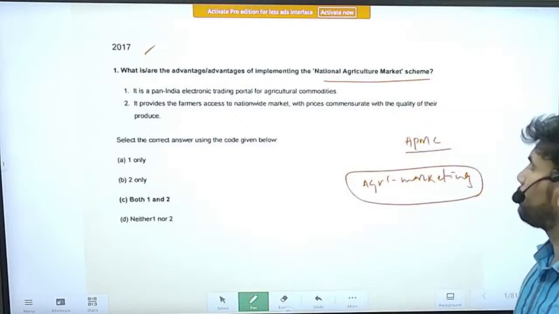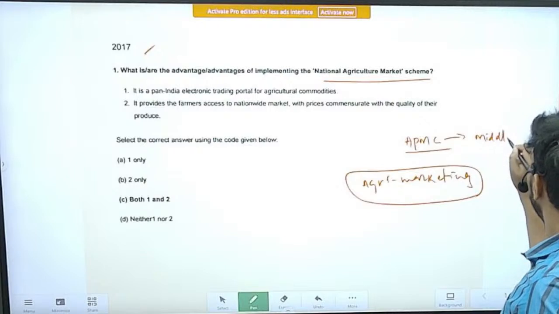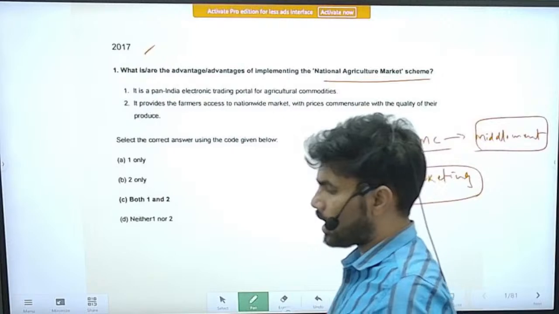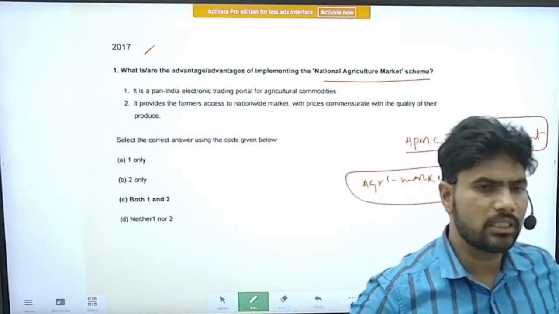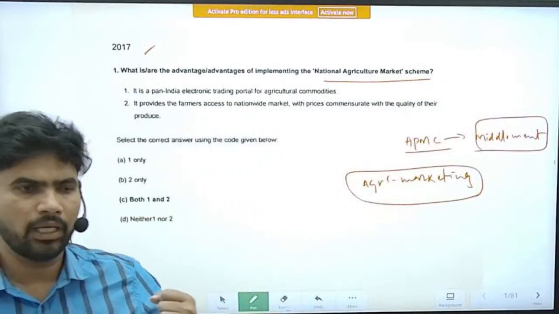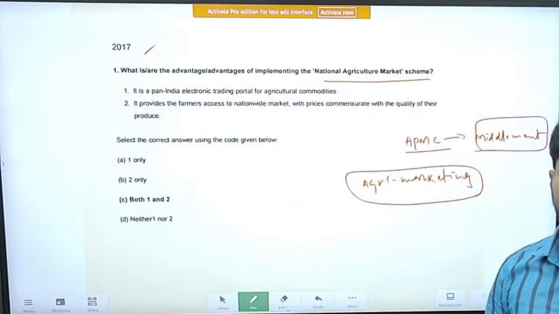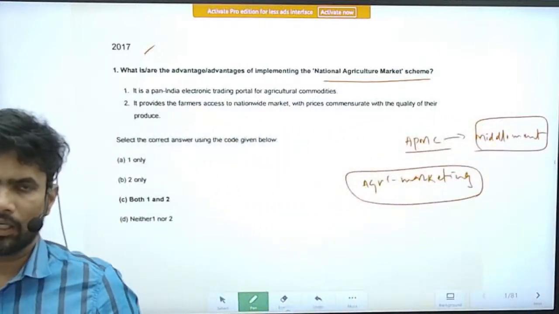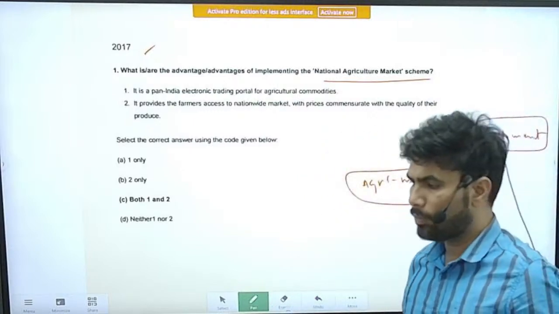One big problem is the presence of middlemen, or artiyas, as they are called in Hindi. These middlemen charge commission from the farmers and also from the buyers who come to buy the produce. So from both parties, they charge a commission. The legally designated commission is very, very small, but they charge an exorbitant commission.